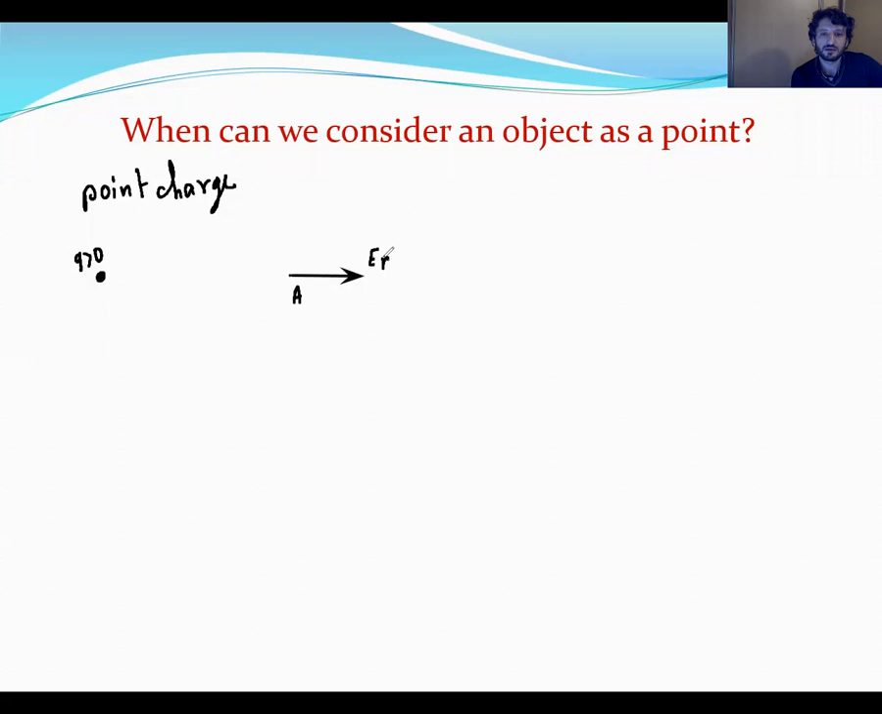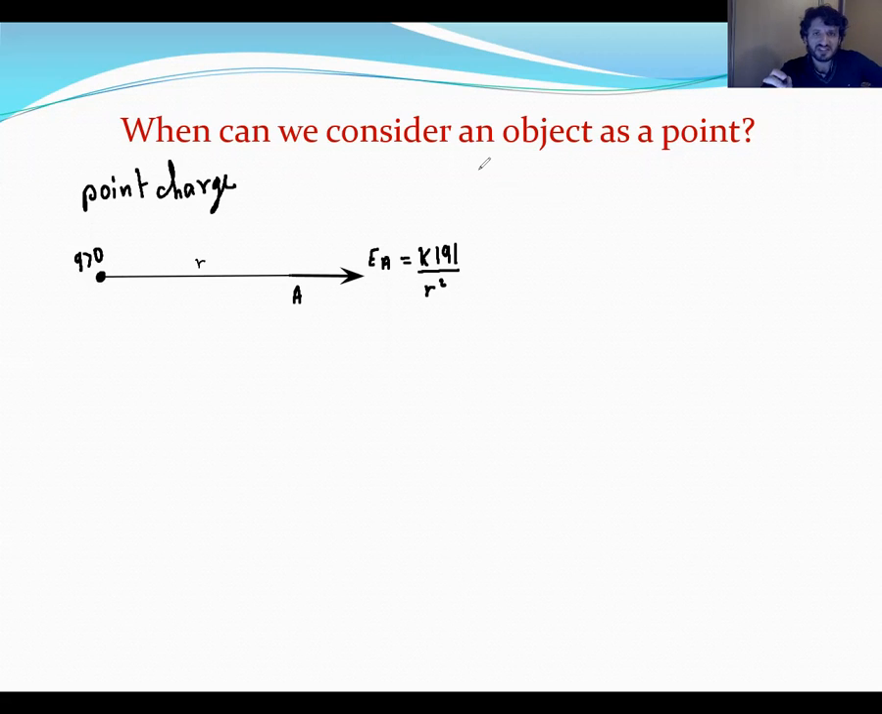EA has magnitude equal to K times the absolute value of Q divided by the distance squared, the distance between the object and the point. Here we have R. This is in the case of a point charge.